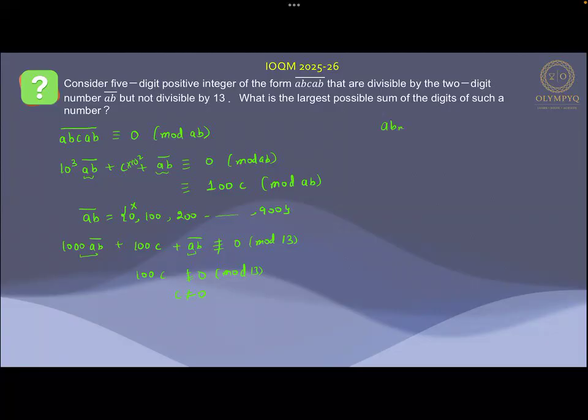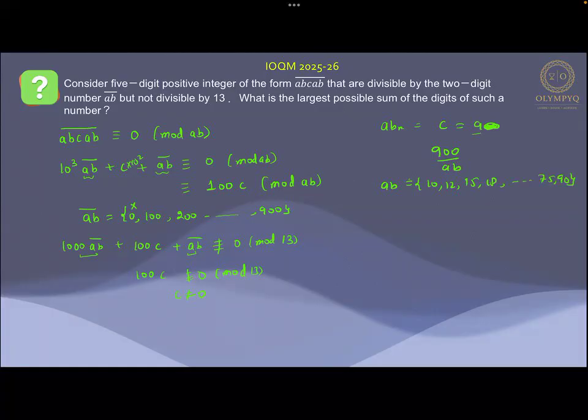Now AB max I want. So AB max will be when C is equal to 9. So if C is equal to 9, in that case, AB is going to be equal to 900 divided by AB. Now, what can be AB over here? For AB to be maximum, we can see that AB can take the values 10, 12, 15, 18, and so on till 75 and 90.